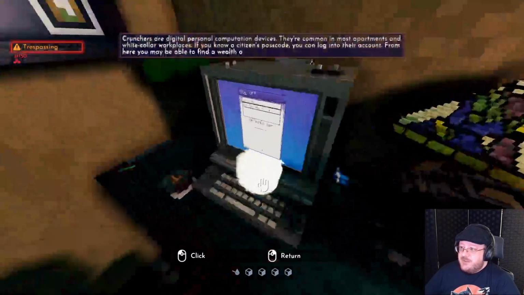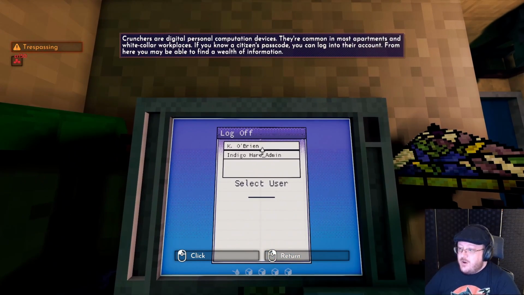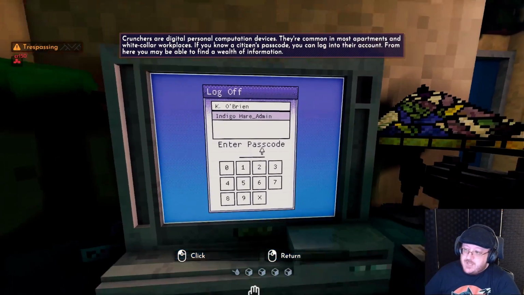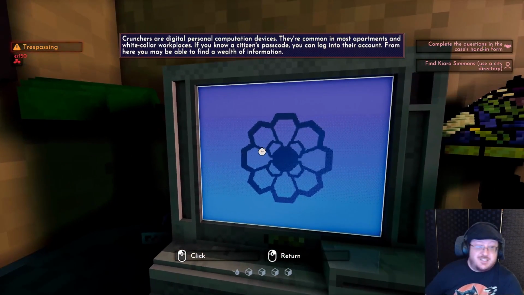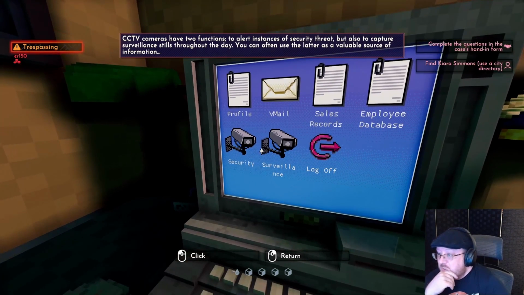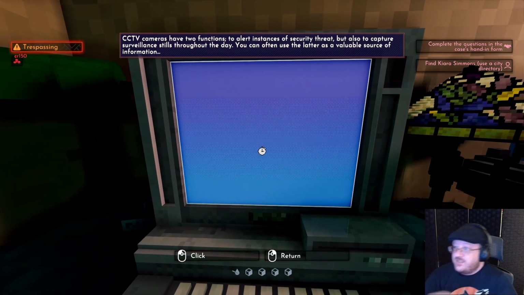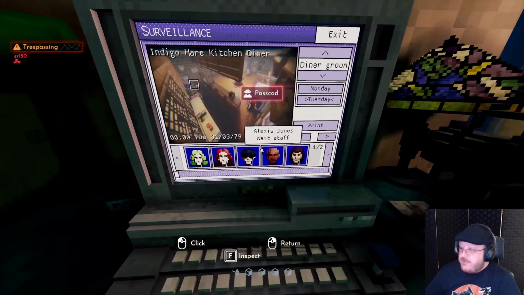Okay, so the microcruncher is on. So the admin or the owner, they would probably both work. Yep, it's the same number as to get into the room. Okay, so we want to look at the surveillance records, because we know he was here at 22:45 last night.